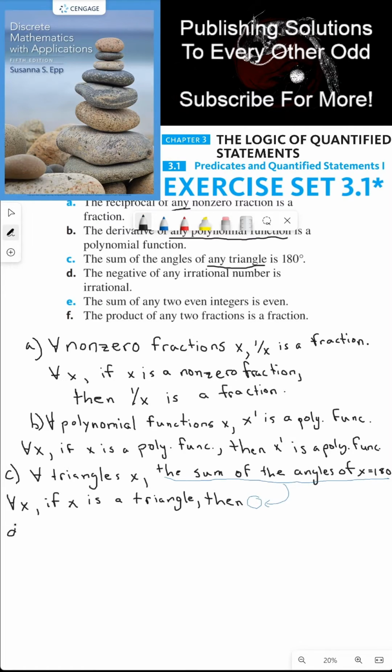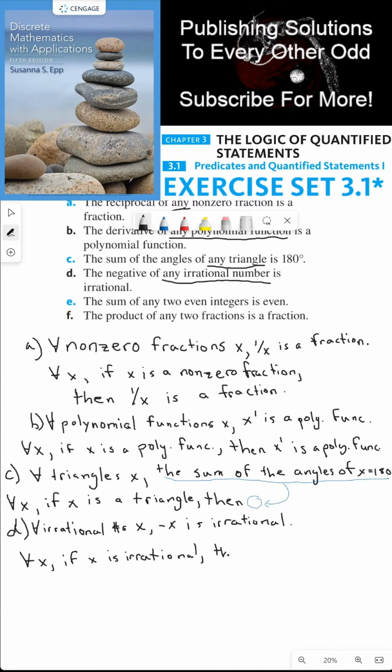For part D, the negative of any irrational number is irrational. So the any is being applied to irrational numbers. So for all irrational numbers x. Now what about the irrational number x? Well, the negative of that number is irrational. So negative x is irrational. Put another way, for all x, if x is irrational, then negative x is irrational.